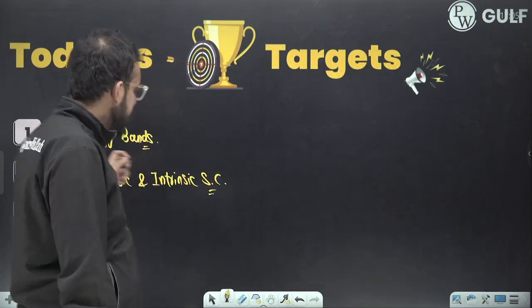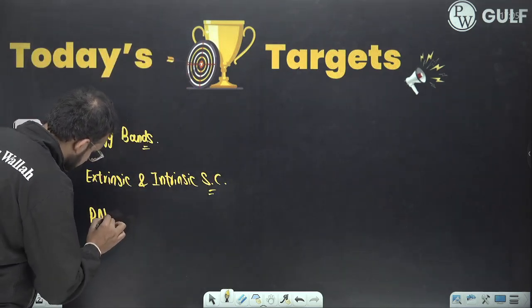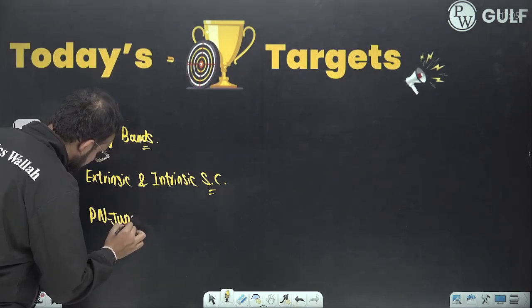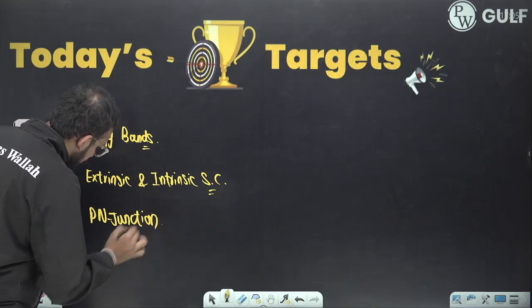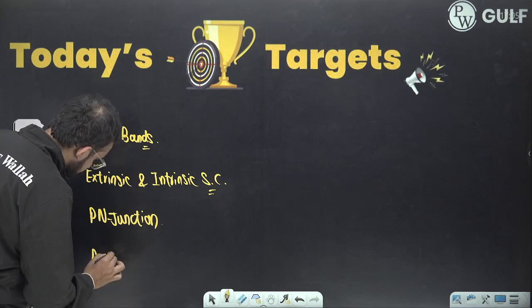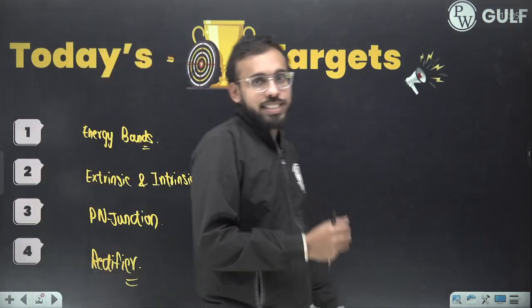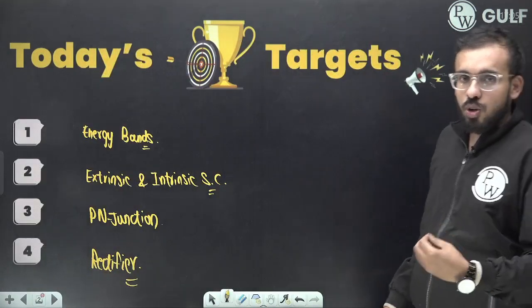After this, we are going to discuss the PN junction diode, or simply PN junction, and one of its applications as a rectifier. Fine. So these all topics we have to discuss in today's session. So keep your notebook and pen ready.